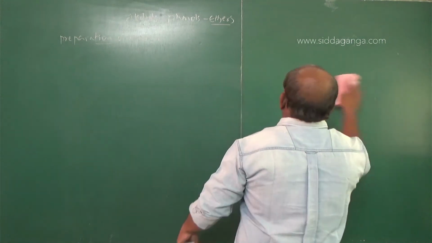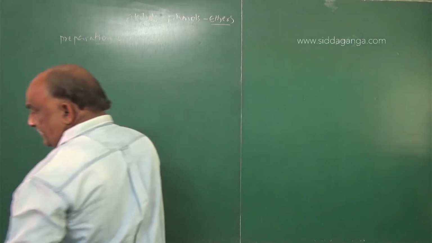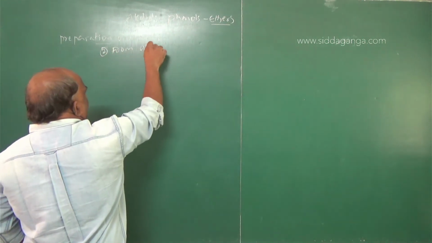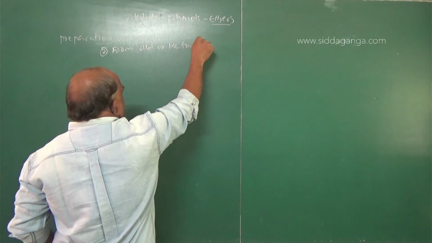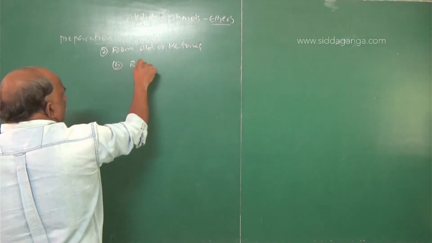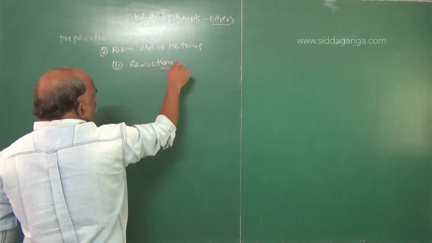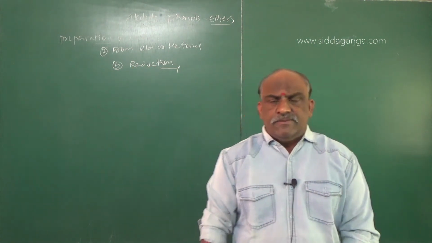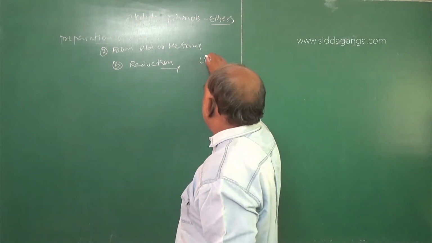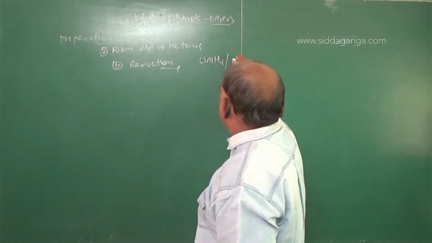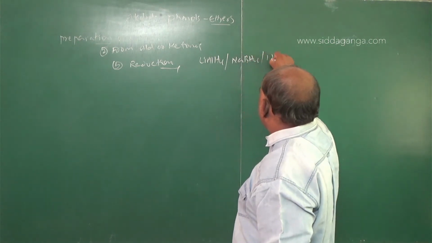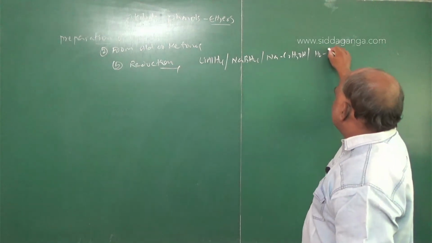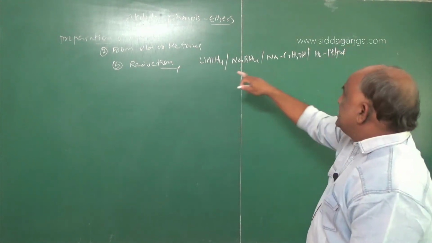Reduction of aldehydes and ketones. The second one is also from aldehydes only, from aldehydes or ketones. The reaction is reduction. Generally we know reduction takes place in the presence of a reducing agent, that is lithium aluminum hydride, sodium borohydride, or sodium in the presence of ethyl alcohol, or H2 in the presence of platinum or palladium. These are the reducing agents.